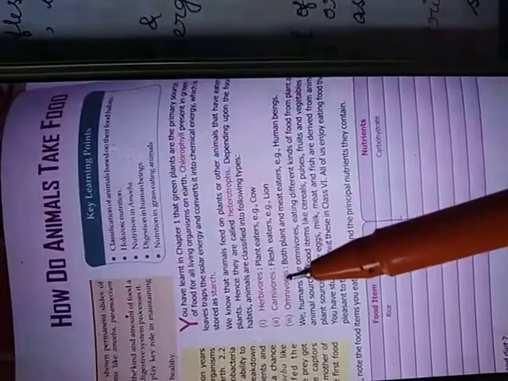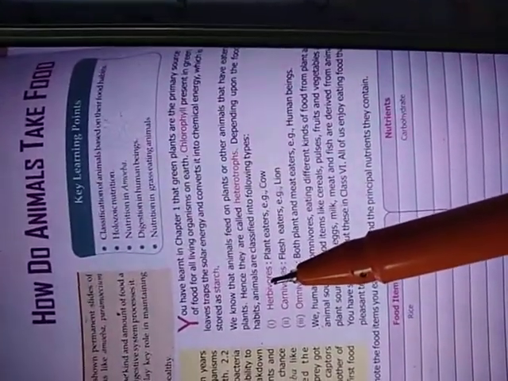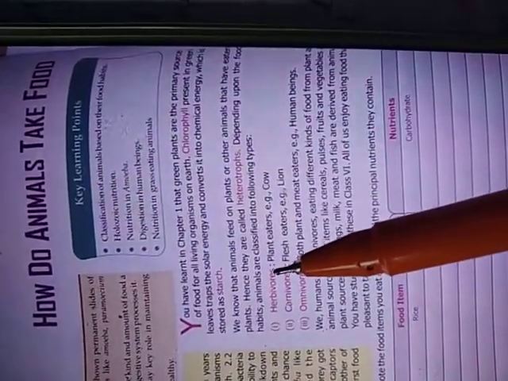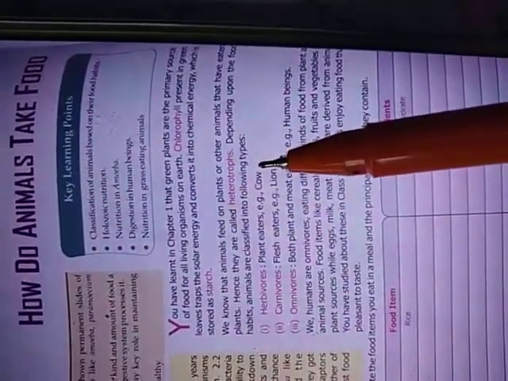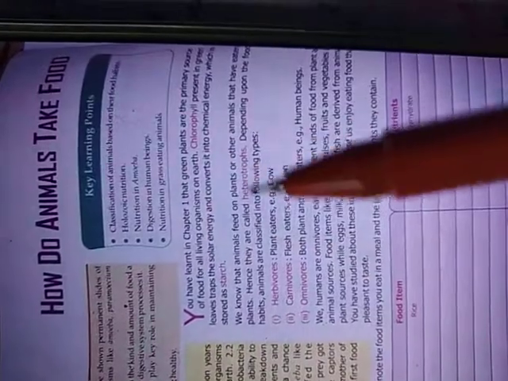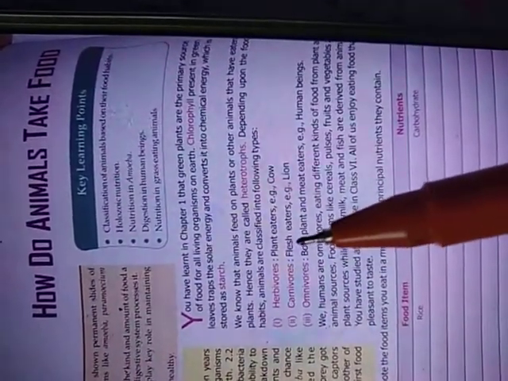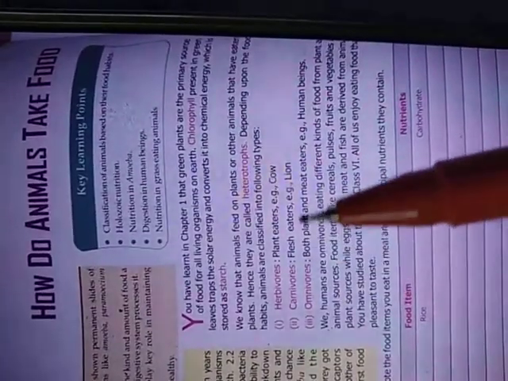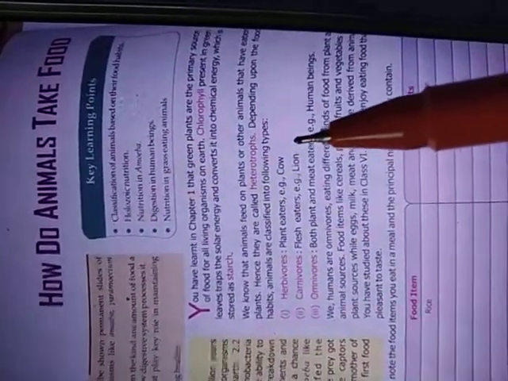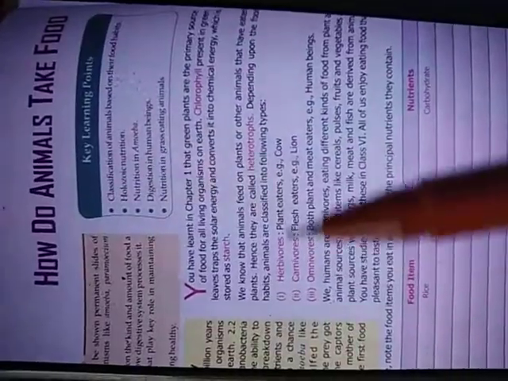Herbivores, carnivores, omnivores. Herbivores means the animals who directly eat plants. It means the domestic animals such as cow, buffalo, they're the herbivores. Carnivores means the animals which eat flesh of other animals such as lion, tiger, wild animals. They are the carnivores.